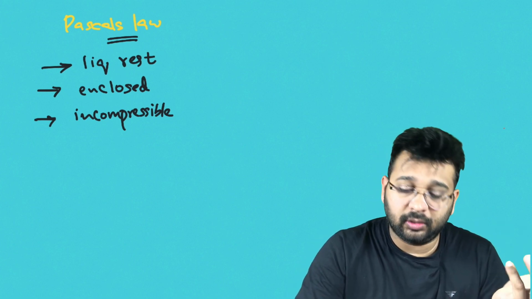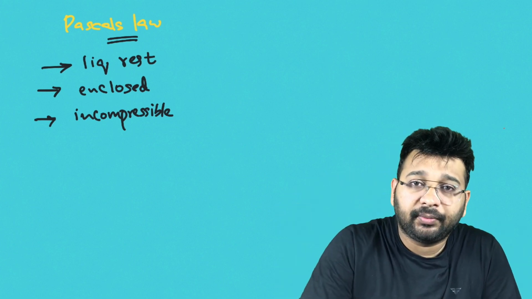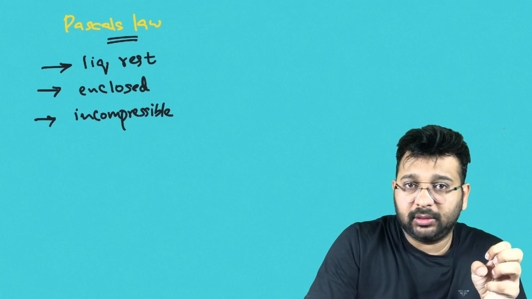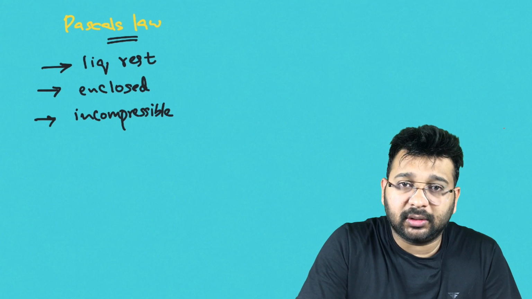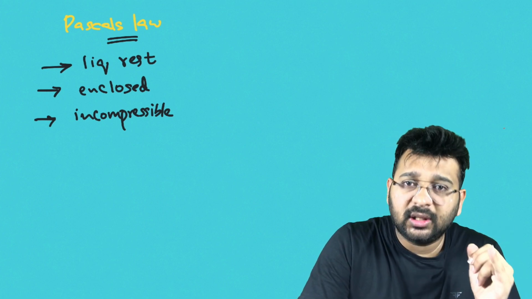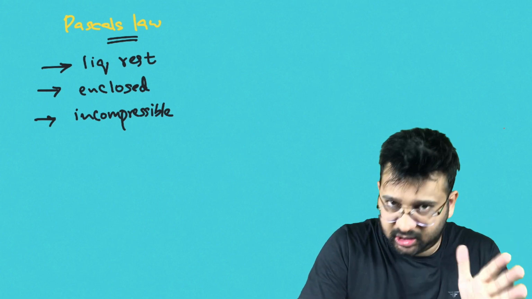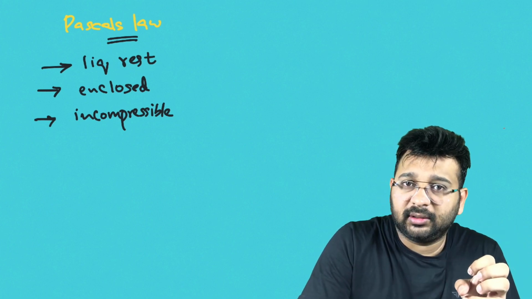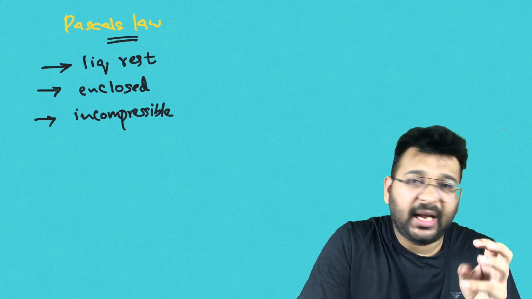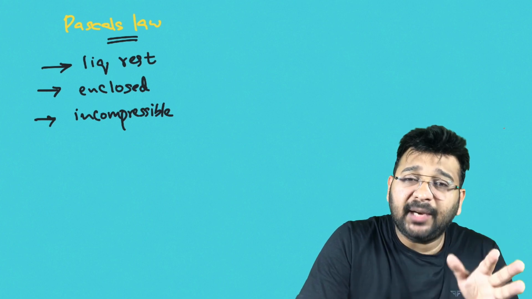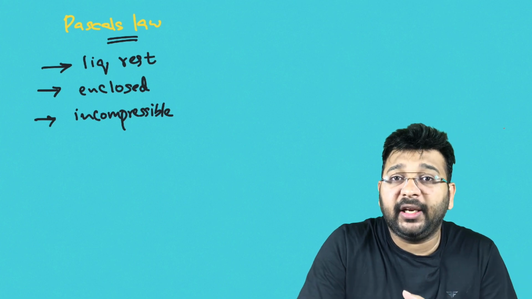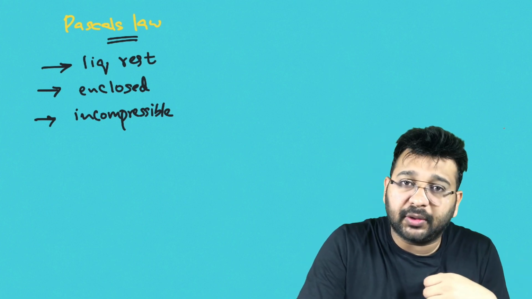Now, what is Pascal's law? Pascal's law states that in an enclosed, incompressible liquid at rest, these are the basic conditions, wherever we apply a pressure inside the liquid, that pressure will be transmitted equally in all directions without any loss to all the points in the liquid.